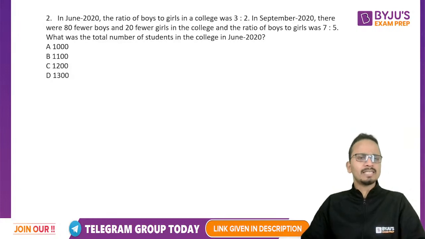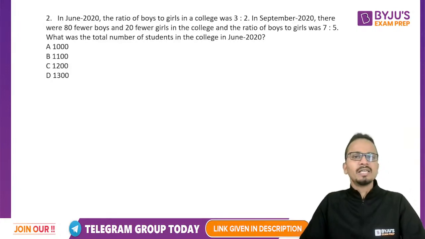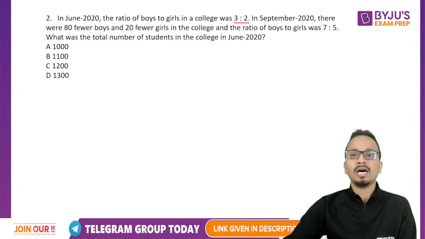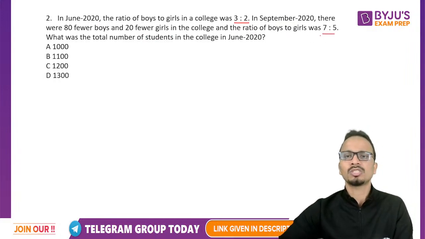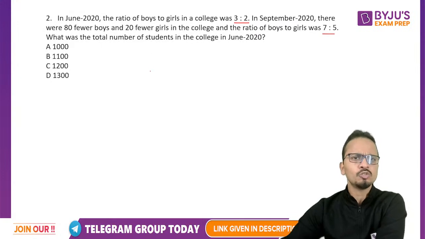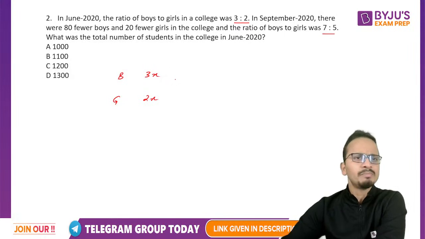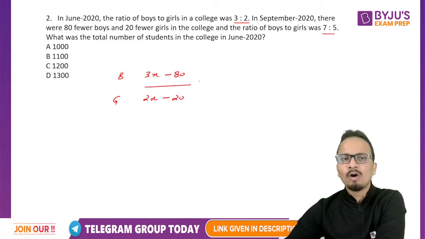Okay, so let's look at this one. In June 2020, the ratio of boys to girls in a college was 3:2. In September, there were 80 fewer boys and 20 fewer girls in the college, and the ratio of boys to girls was 7:5. Now, I can assume that in the month of June, the number of boys and the number of girls were 3x and 2x respectively. Now in September, there were 80 fewer boys, so the number of boys reduced by 80 and the number of girls reduced by 20. And now the ratio has become 7 upon 5.